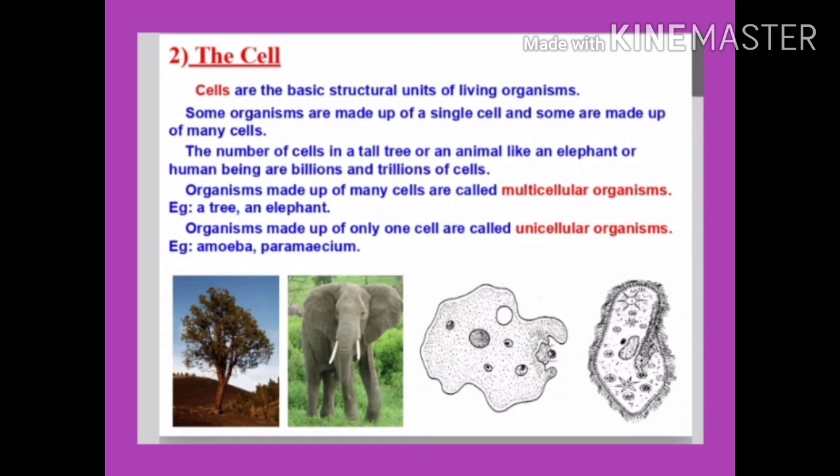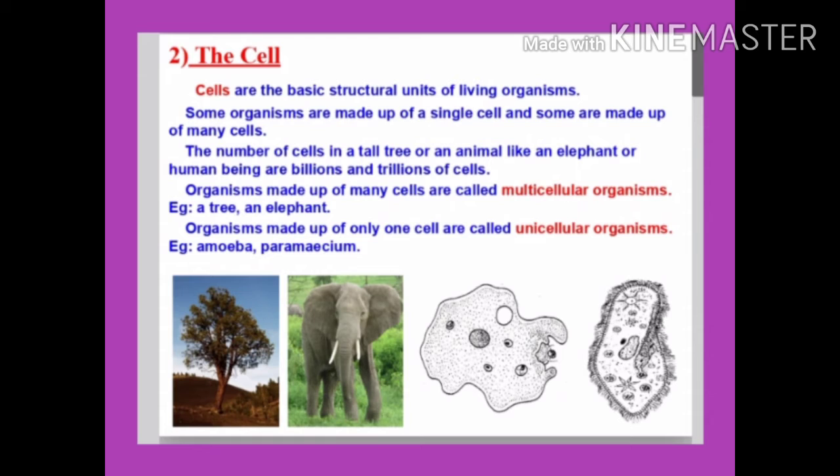Now students, we will discuss unicellular and multicellular organisms. As you already know, cells are the smallest basic functional unit of any living organism. So when we talk about a single-celled organism, it is known as a unicellular organism, or you can say that organisms made up of a single cell are called unicellular organisms.